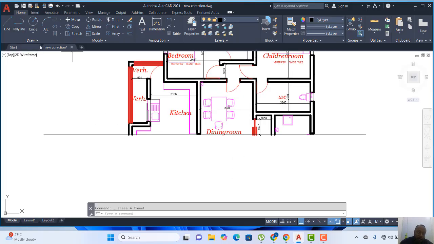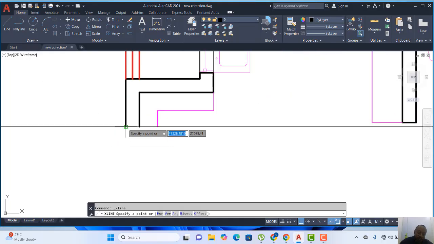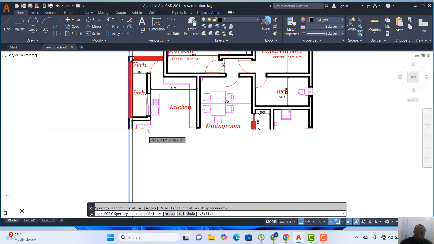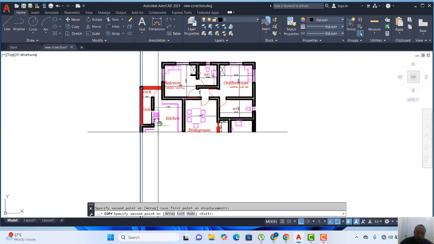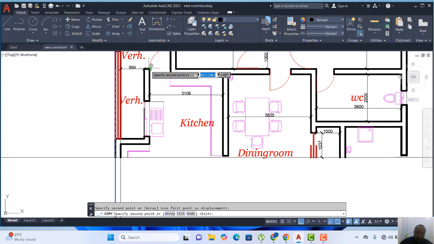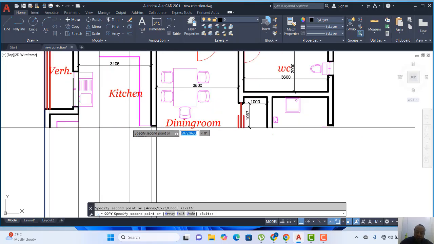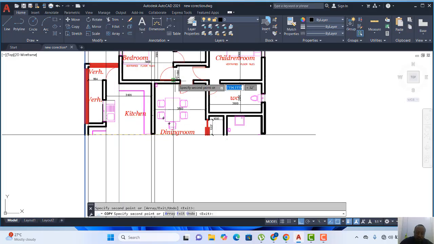So I'll pick my construction line, then I'm projecting this line because I'm seeing this wall that we cut. Then I can highlight it and copy it, and then project out all the things that I'm seeing. This line is not a wall, so I don't need to show it. Here we are going to see this door. There's a door here that is going to be visible to us, and I'm going to see this wall as well.